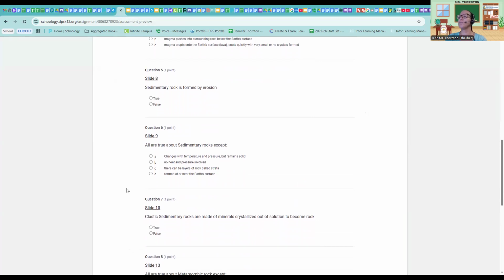Next one, all are true about sedimentary rocks except: changes with temperature and pressure but remains solid; no heat and pressure involved; there can be layers of rocks called strata formed near the Earth's surface. All right, so that would be A. This is the one that's not true. Changes with temperature and pressure. There is no temperature or pressure involved in sedimentary rocks.